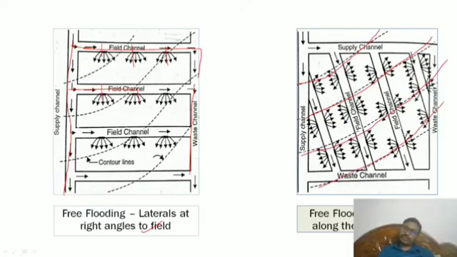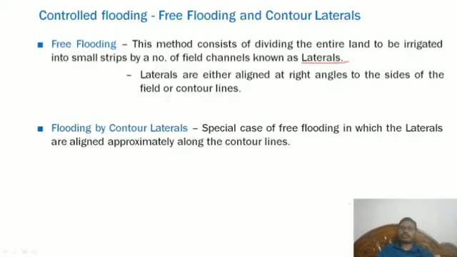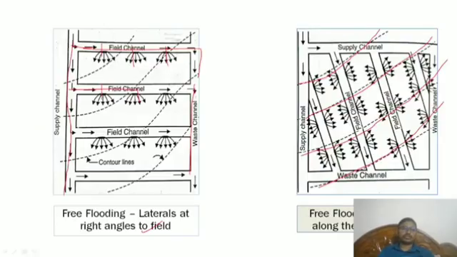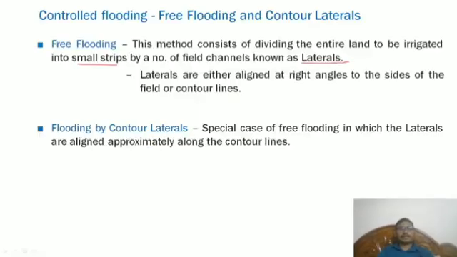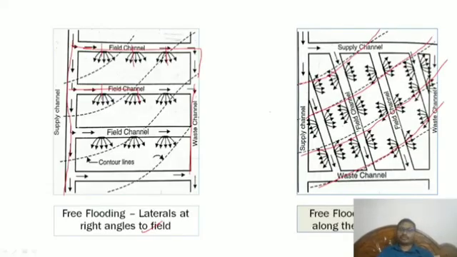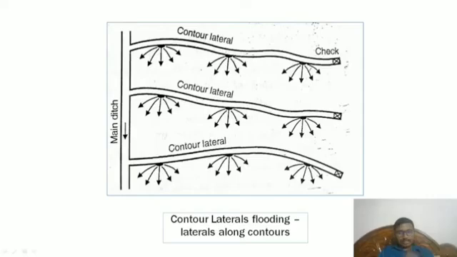This is a field canal along the contour. See the laterals along the contour lines. That means here we can understand dividing the entire land to be irrigated into small strips by a number of field canals. This is the way, and this is another one along the contour, with the main canal going along.